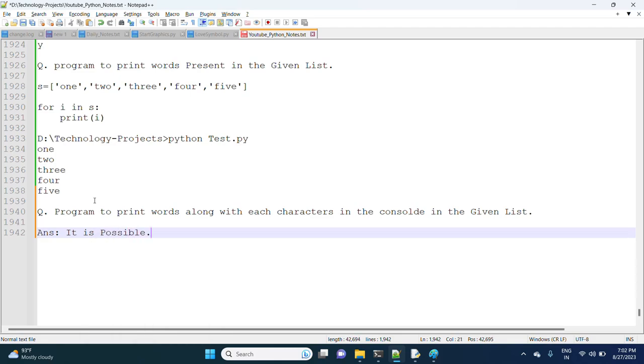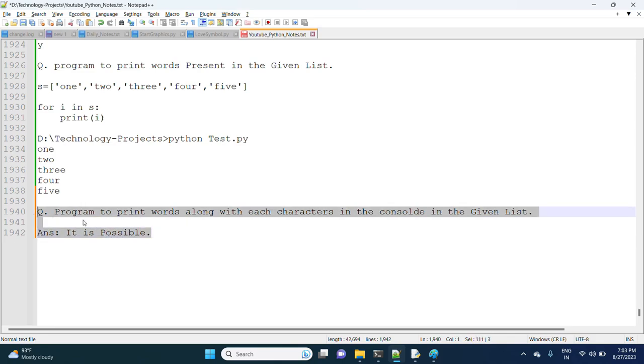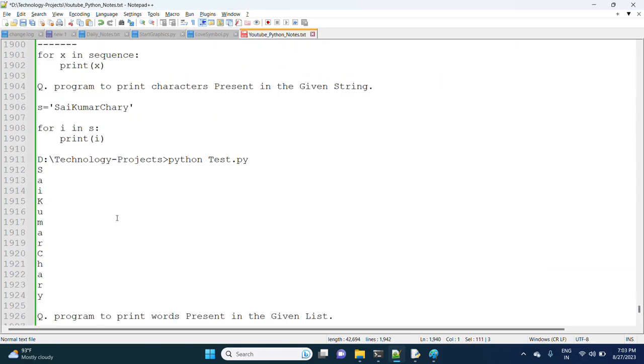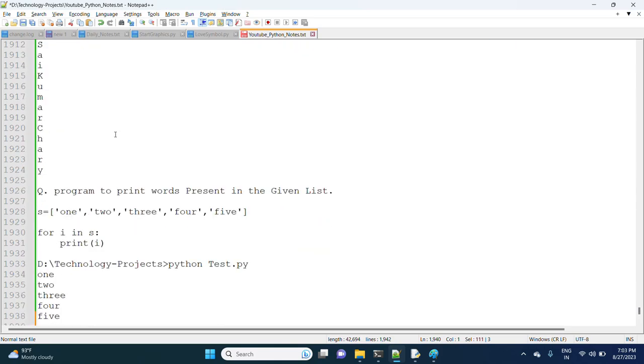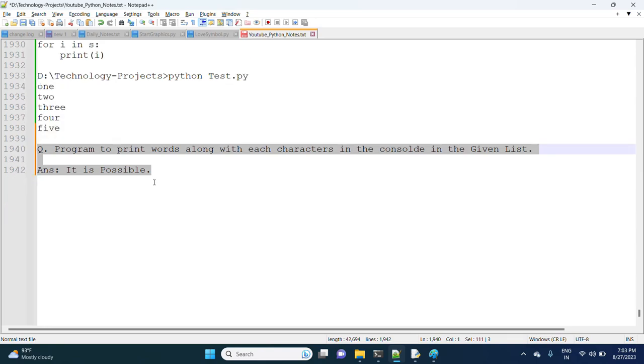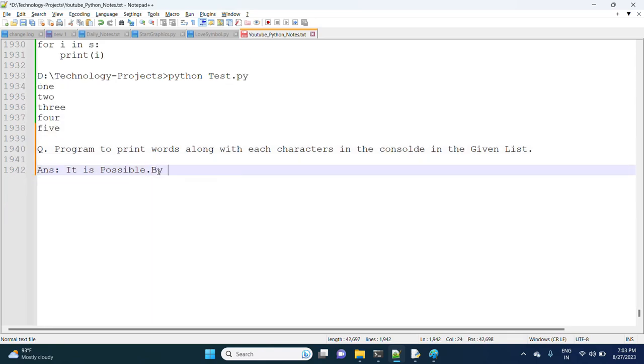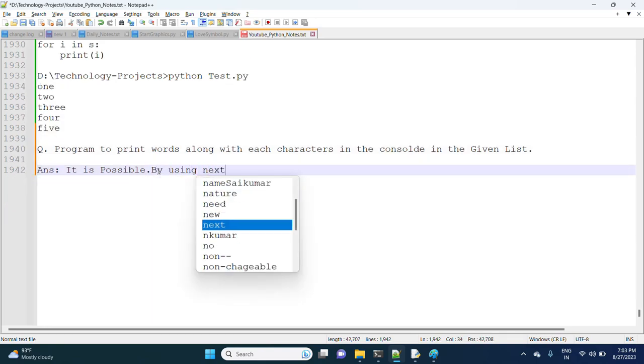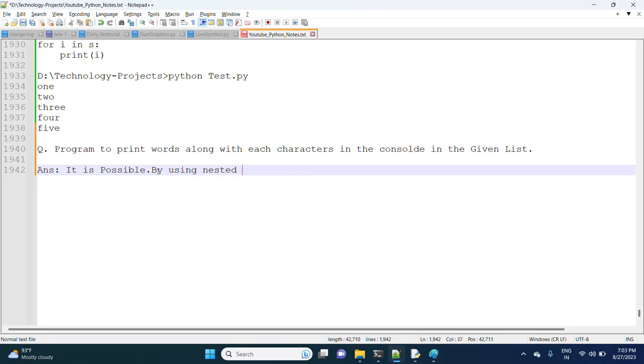In the next concept, first I will explain the while loop concept. Next, I will explain nested for loop, and there I will explain this program. If I explain it now, you may get some confusion. That's why in this session I'm giving just two programs. Observe carefully. It is possible by using nested for loop.